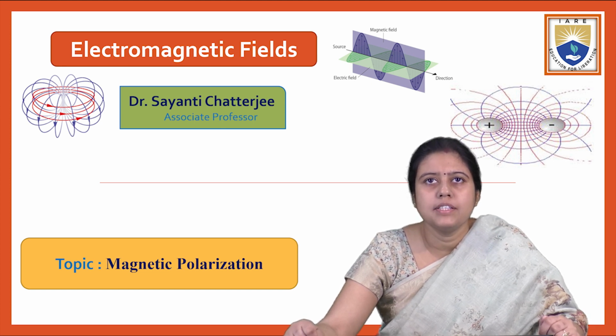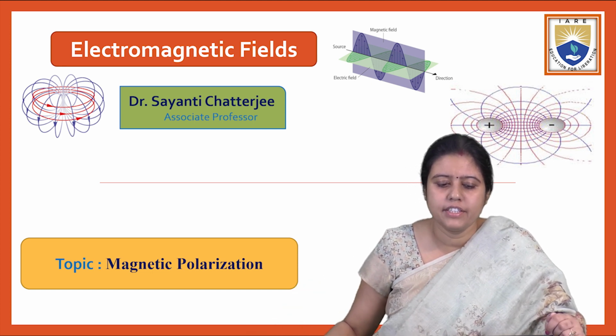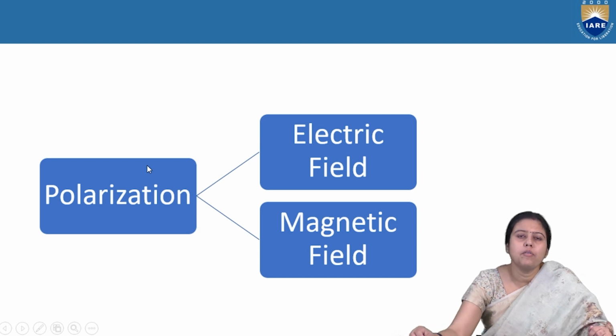Today my topic is magnetic polarization, and today we will discuss magnetic polarization. So before starting, what is polarization? Polarization can be classified into two parts. One is called the electric field polarization. Another one is called the magnetic field polarization.